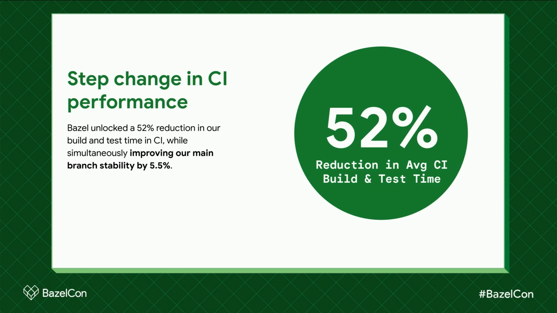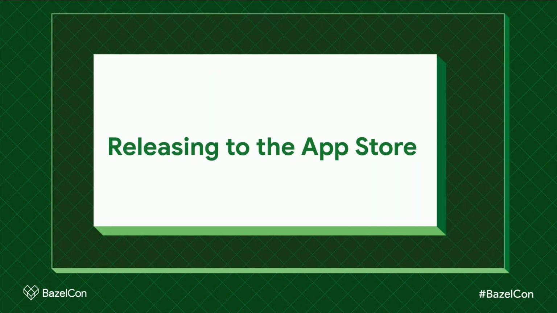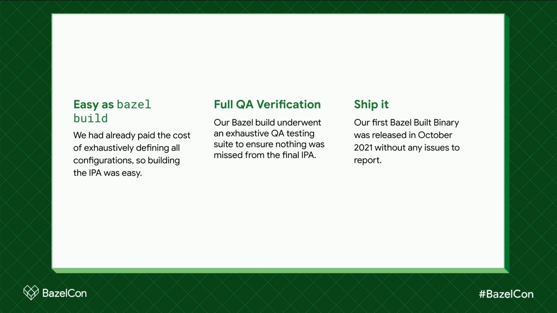As expected, the Bazel build was highly performant and deterministic, and the caching layer was critical to this new performance frontier. We can see above that the statistics really speak for themselves. Despite still undergoing verification in our CI/CD pipelines, we had to turn our attention to the first App Store release of a Bazel-built IPA. Luckily, creating an IPA is very straightforward with Bazel, given that we've already paid the exhaustive cost of defining all required configuration as a prerequisite of building the application.